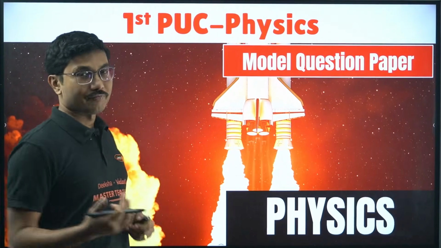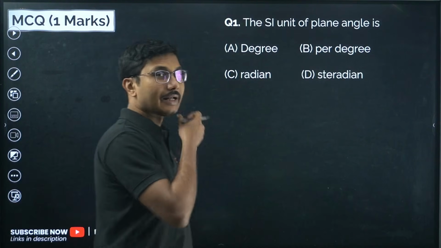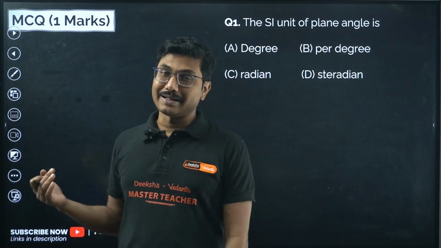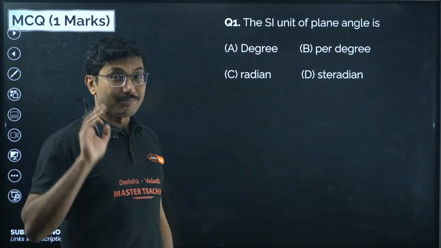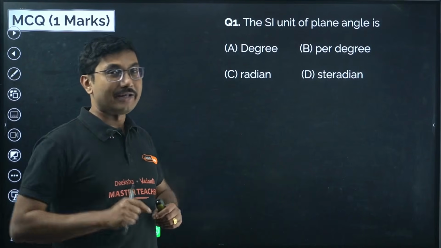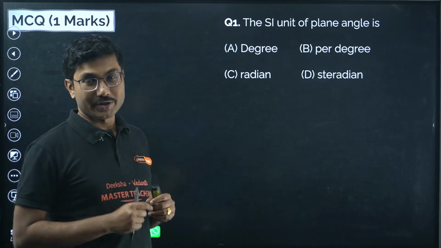So let's start. Obviously, model paper means we will start with the MCQs first, then fill in the blanks, 2-3 markers, and 5 marker derivations and 5 marker numericals. Everything will be completed in this one video, so don't go anywhere, wait till the end, and you will definitely be able to score more than 60 marks if you watch this video.